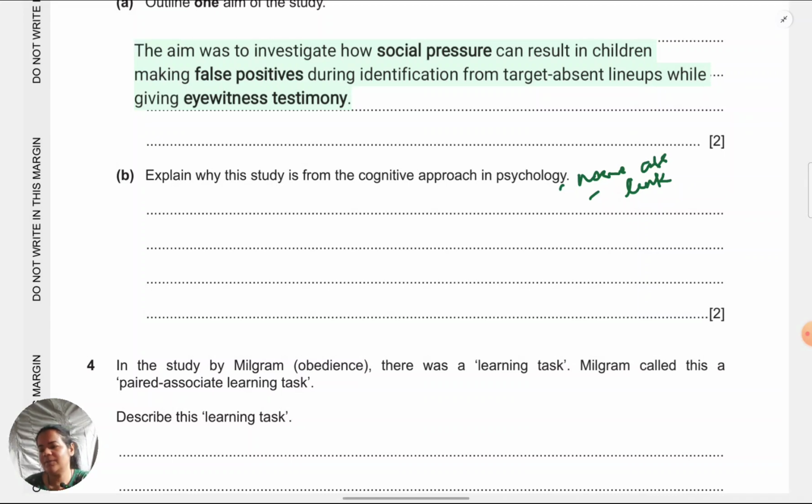One thing is when we practice these types of questions, many students will ask, should I give a specific finding? Like, do I need to say, for example, children showed 99% accuracy in the target present lineup task? No, if they want that, they explicitly mention it. They will say, give one finding of the Pozzulo et al. study and connect it with the assumptions of the cognitive approach. If they haven't mentioned the word finding, they don't want you to give numerical results. In fact, avoid giving that, it becomes unnecessary. Save your time, you're not going to get credit for that.